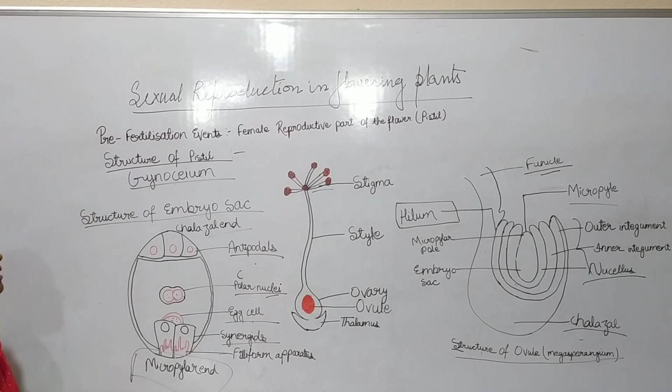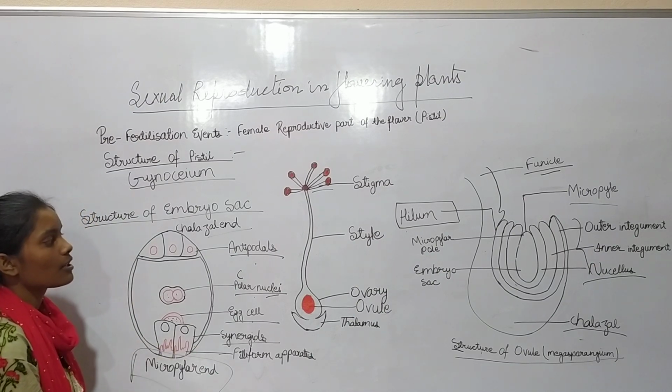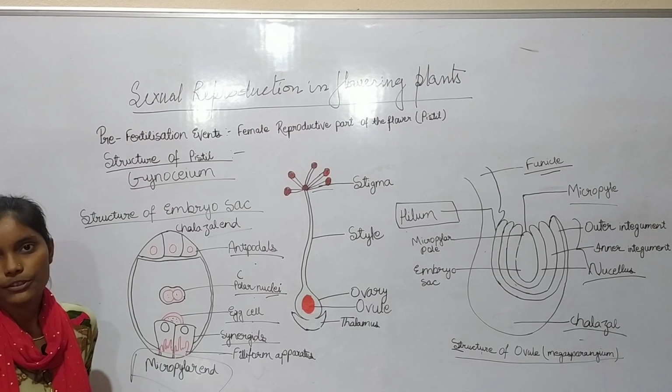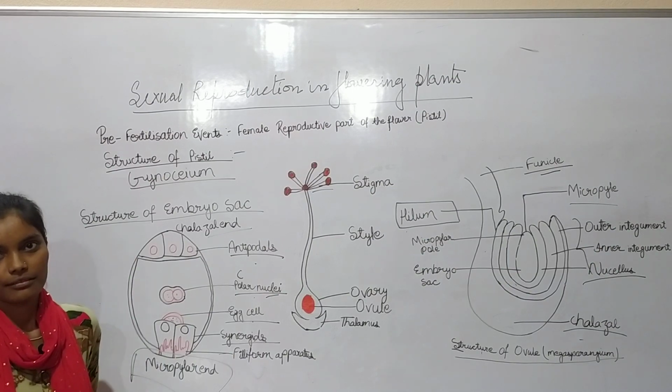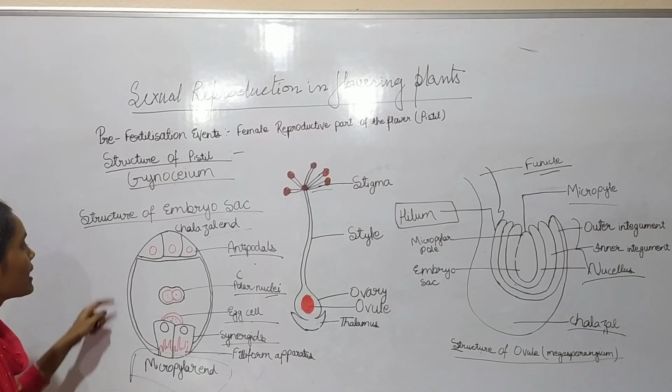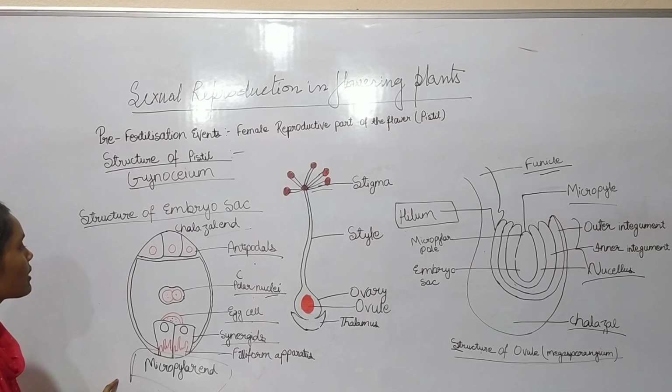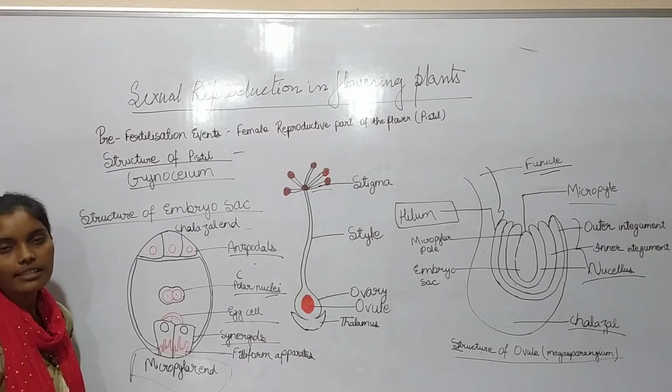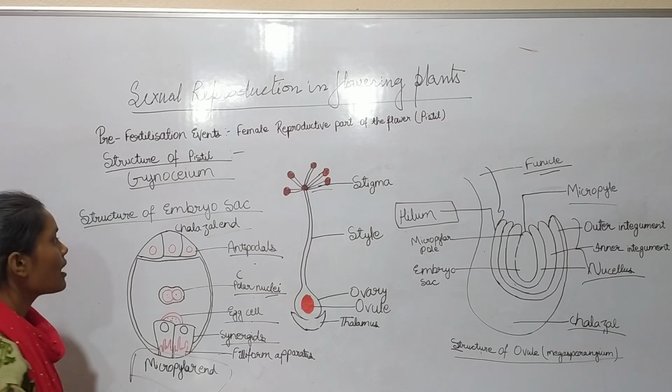This structure of the embryo sac is also called the 7-celled and 8-nucleated structure. Let us see why it is called the 7-celled and 8-nucleated structure.